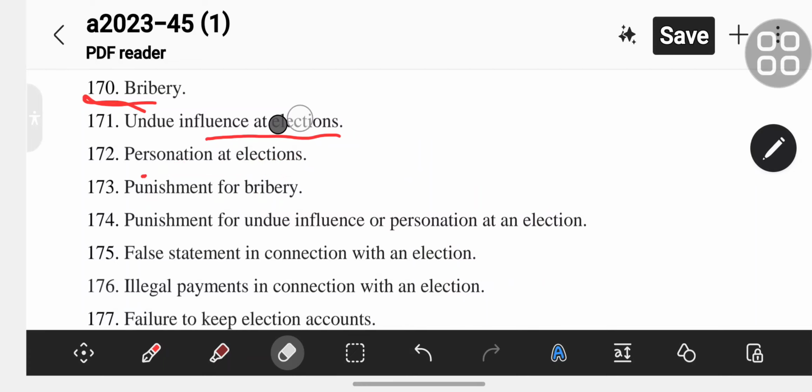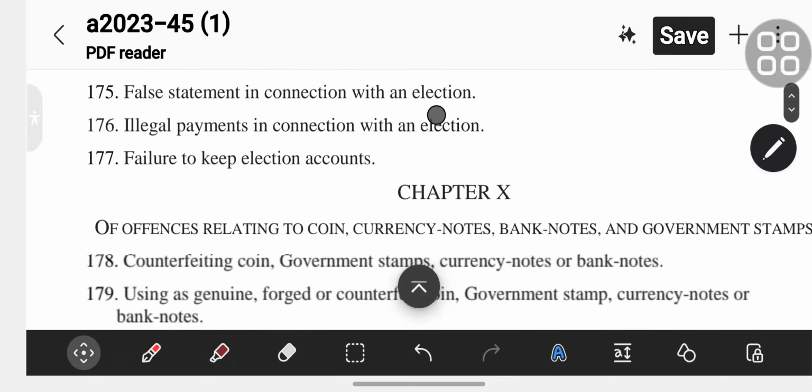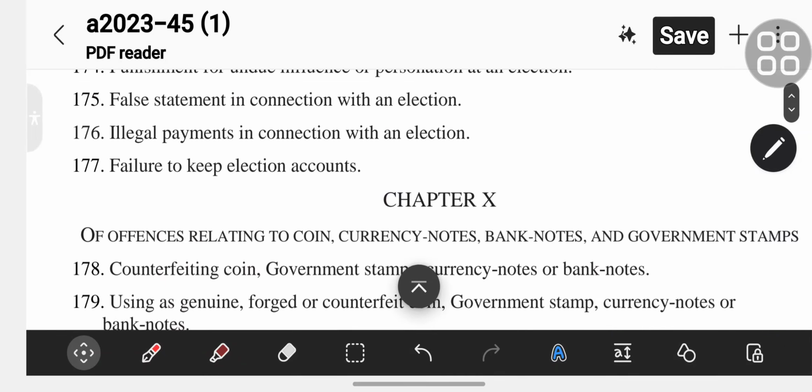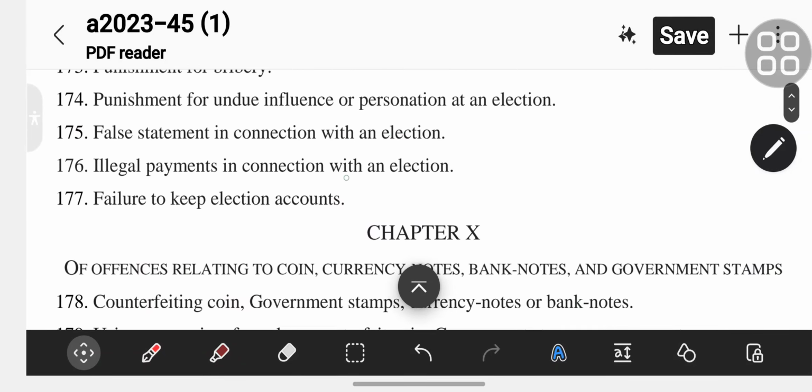Then come to the next one. Punishment for undue influence or personation in election.